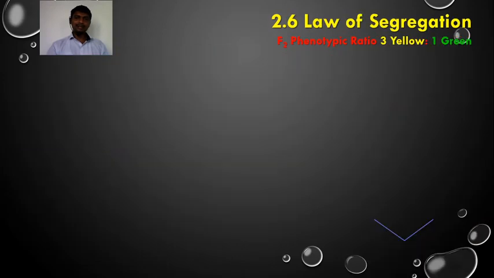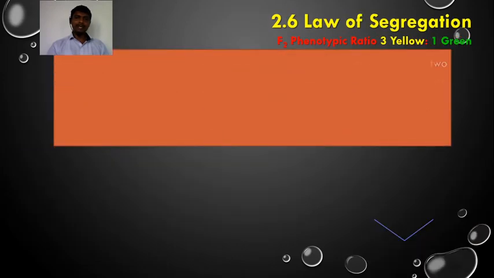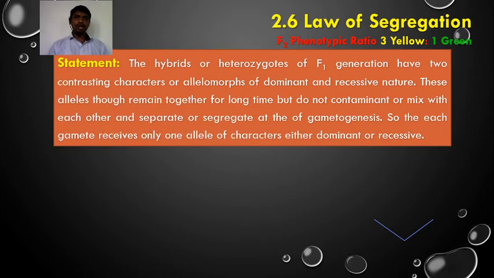The third conclusion, regarding the purity of gametes, was made in the law of segregation. So what happened in this? The hybrid or heterozygote of the F1 generation has two contrasting characters of dominant and recessive nature. So we say it is an F1 hybrid or heterozygote. It possesses both types of allele, dominant and recessive.